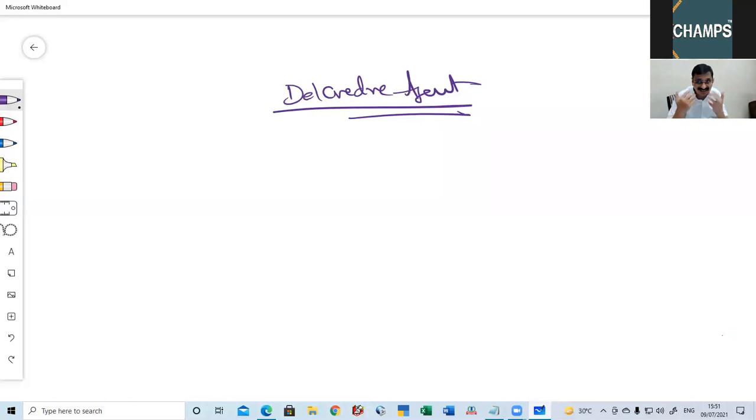Next, purchase side. If the agent is a procurement agent, if the seller gives the bill in the name of the agent, then schedule 1 will come into play. If the seller directly gives the bill in the name of the principal, then schedule 1 will not come into play. So to this extent, you be clear.